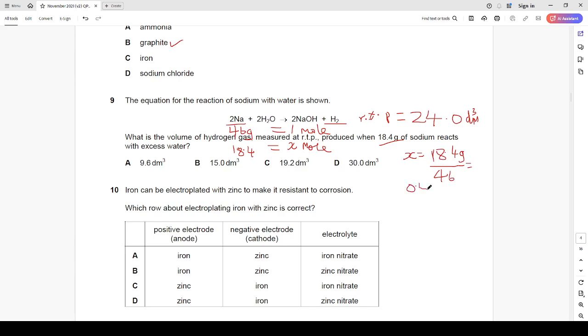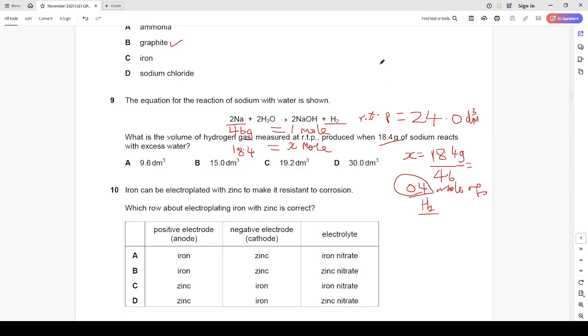0.4 mole of hydrogen gas. Okay, now that we have 0.4 mole of hydrogen gas produced as a result of matching the mass of sodium with the molecule of hydrogen gas being produced, it is time for us to use the correct formula for getting exactly the volume of hydrogen gas, and we can do that by converting 0.4 mole of hydrogen gas to the volume.